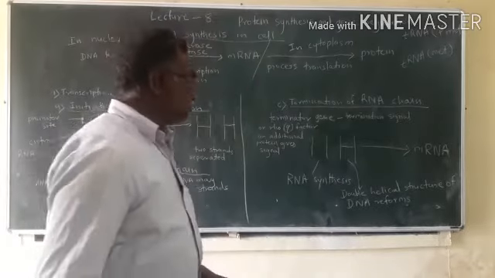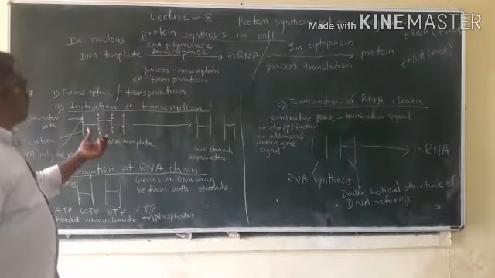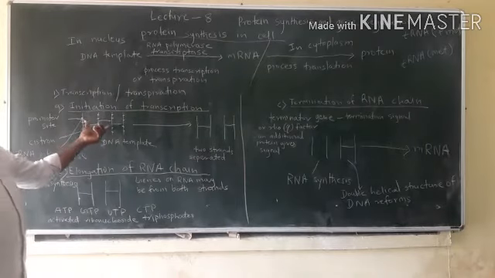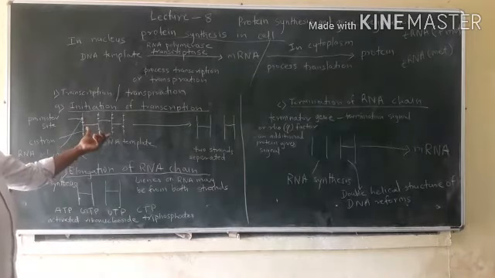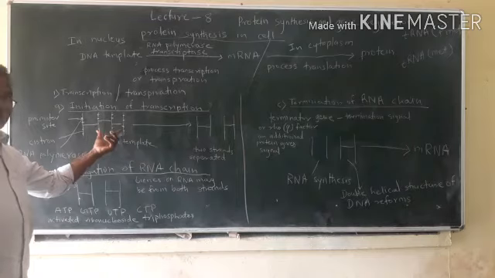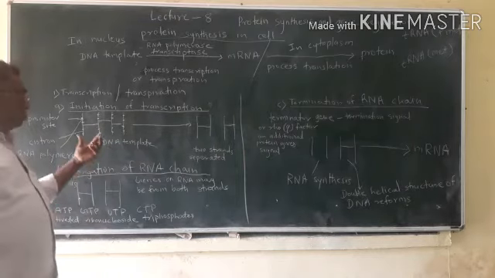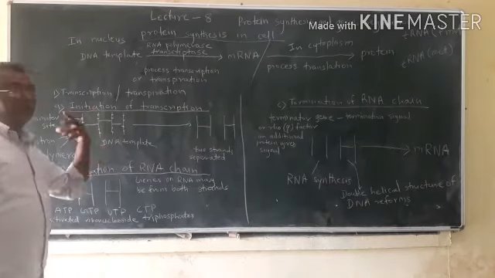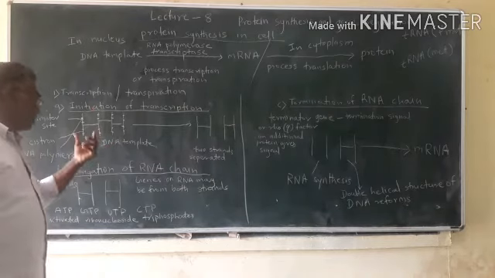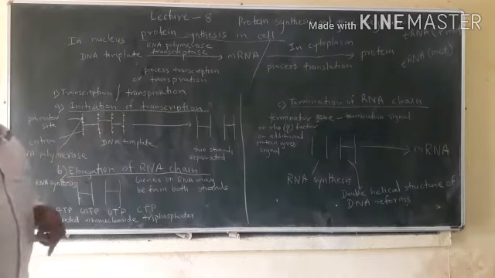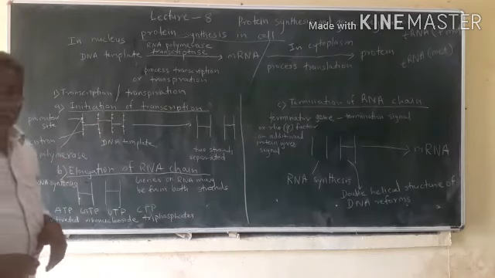DNA molecule is a double-stranded helical structure. Two strands, helical in shape, are united together, and on both strands genes are present.